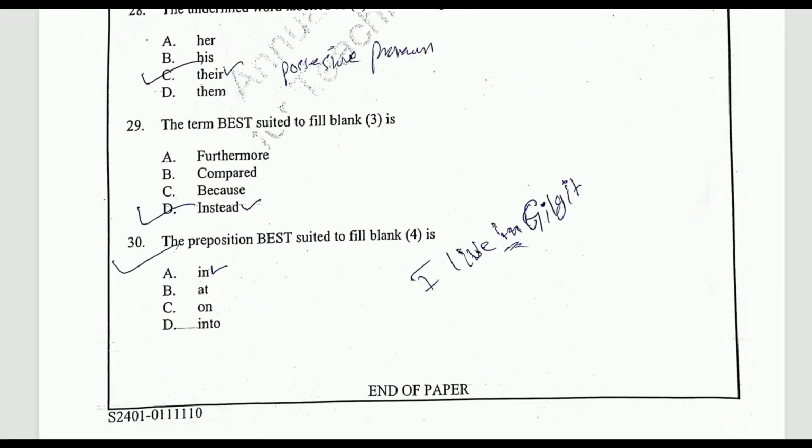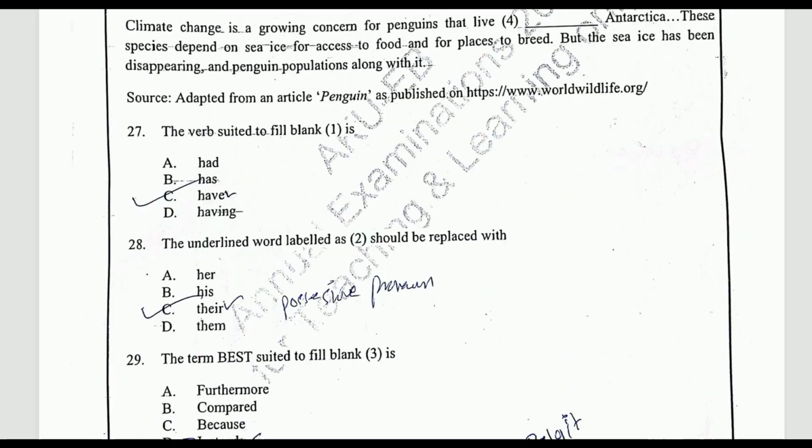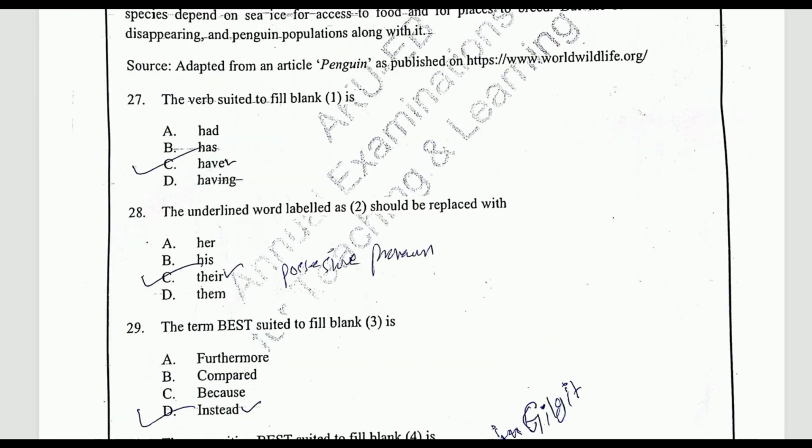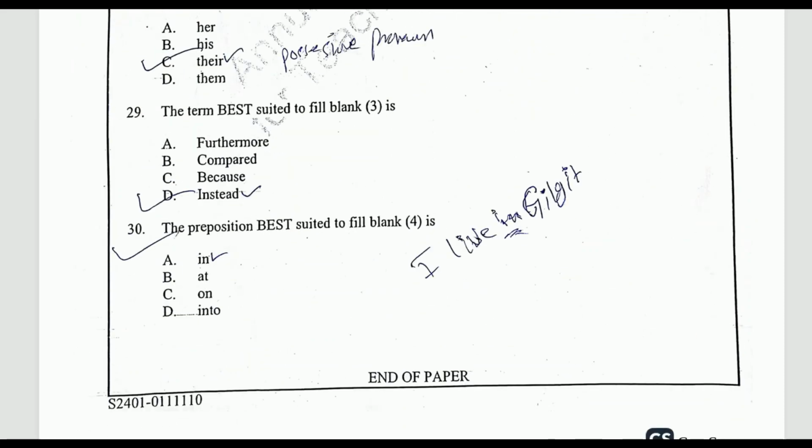And the last one is the preposition suited in the title. Obviously, for places you use in. I live in Gilgit, they live in Antarctica. So in is the correct preposition here.